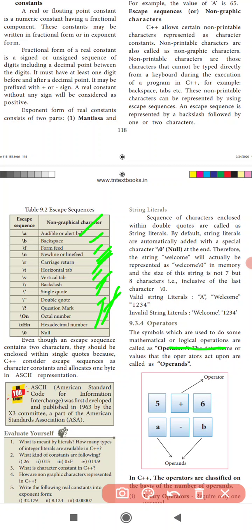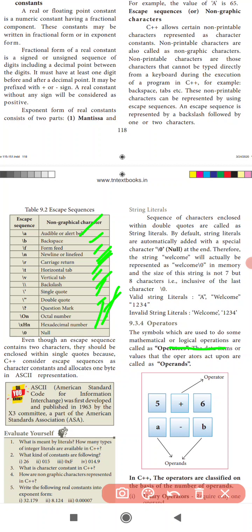Even though an escape sequence operator contains two characters, it should be enclosed within single quotes, because C++ considers it a single escape sequence character. So an escape sequence is kept within single quotes. If you use double quotes, it is not considered non-graphic. So these are non-graphic constants.